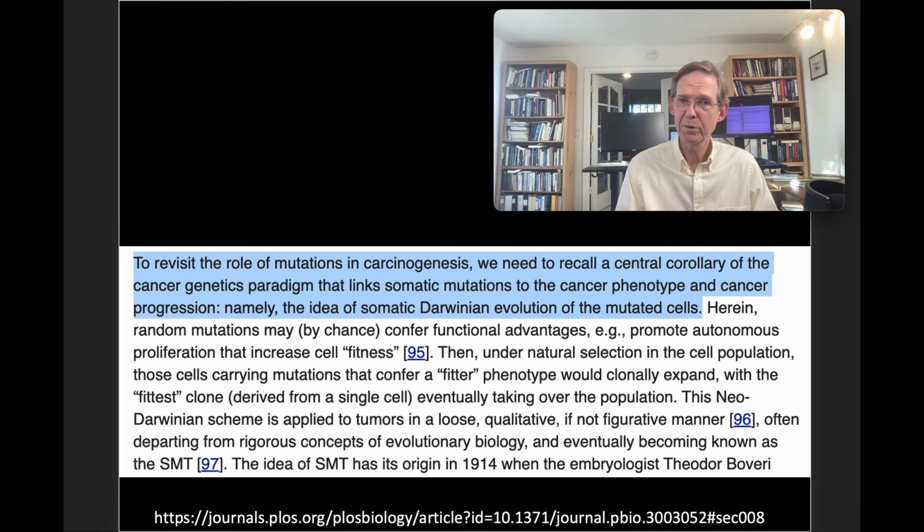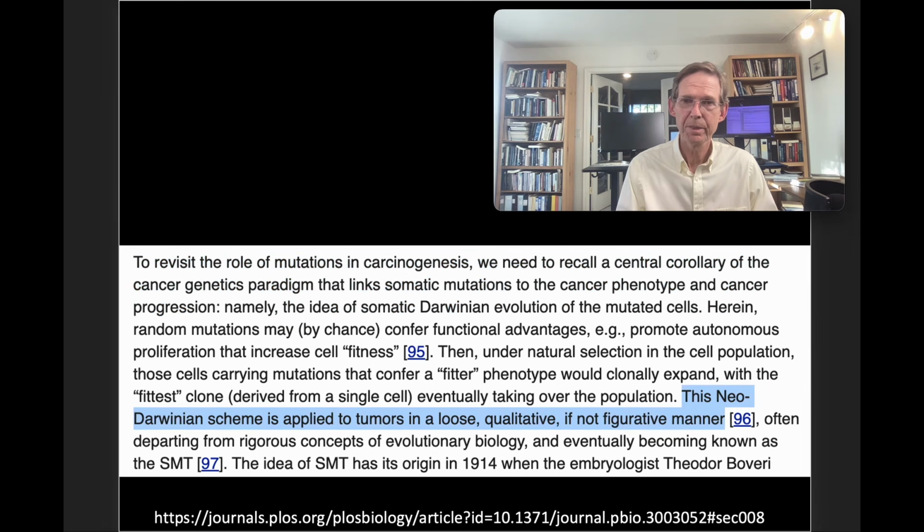To revisit the role of mutations in carcinogenesis, we need to recall the central corollary of the cancer genetics paradigm that links somatic mutations to the cancer phenotype and cancer progression, namely the idea of somatic Darwinian evolution of the mutated cells. This is exactly what we saw earlier, this linking of evolution and cancer.